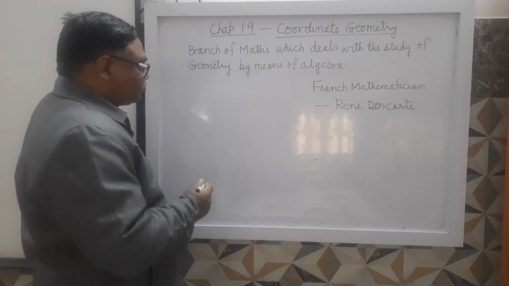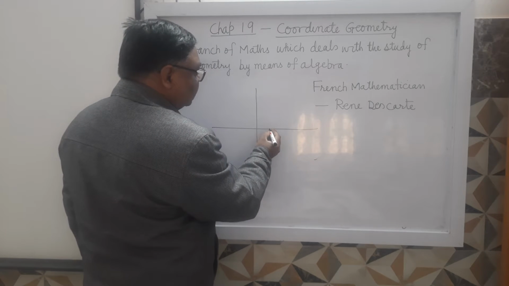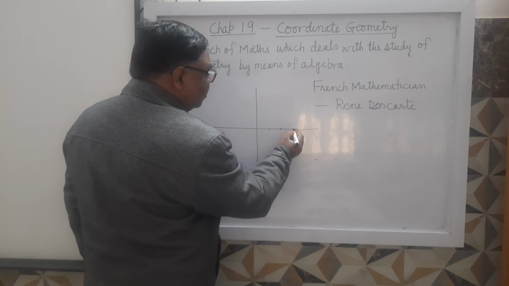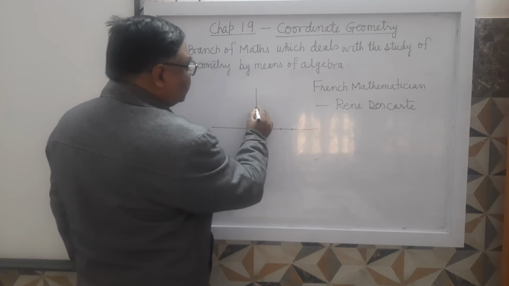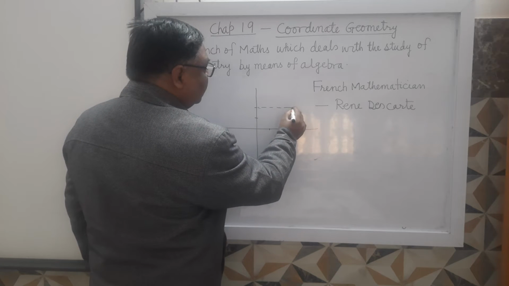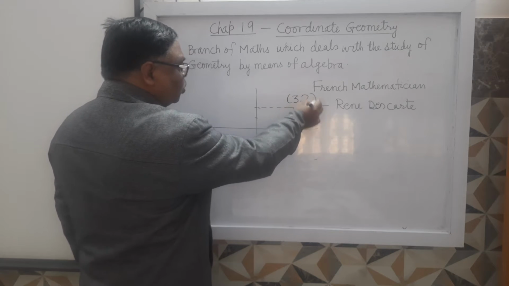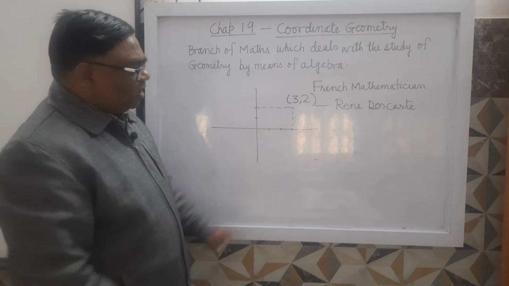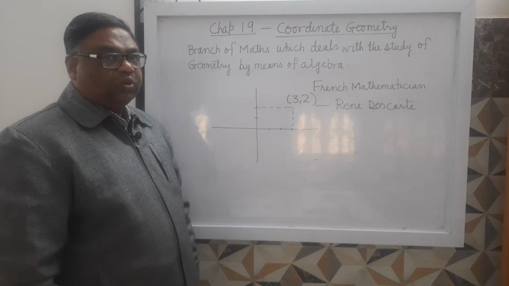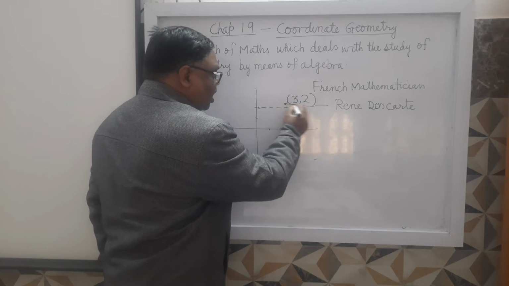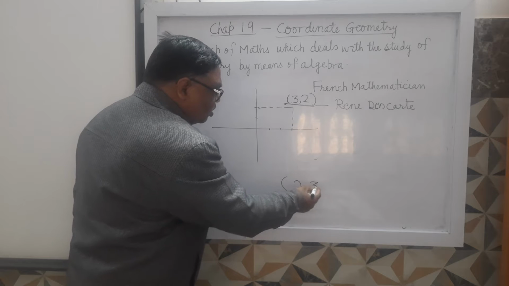For example, suppose I am representing one point here. I have given it as 3, 2. You can see here it is in front of 3 and here it is in front of 2, so it is represented by 3, 2. It's clear? Can you represent it by 2, 3?